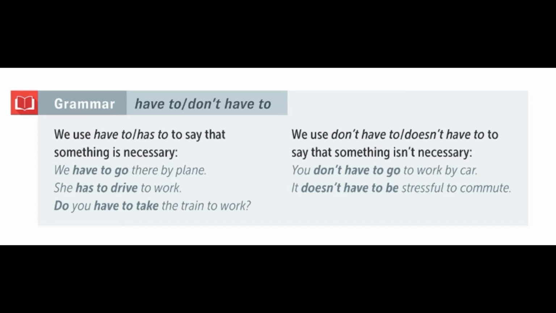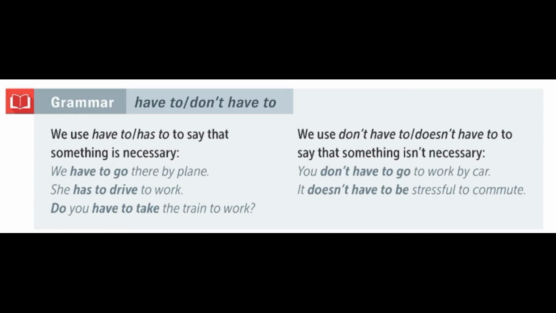The grammar topic is the verb have to and its negative, don't have to. We use have to, or has to for he, she, it, to say that something is necessary. Examples. We have to go there by plane. So that is a necessity, an obligation to do that, right? She has to drive to work. She has a necessity to do that, right?